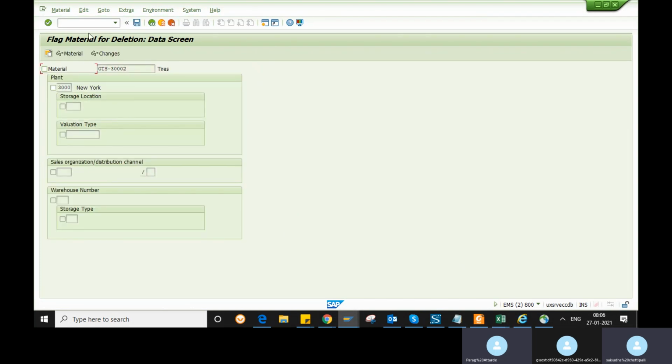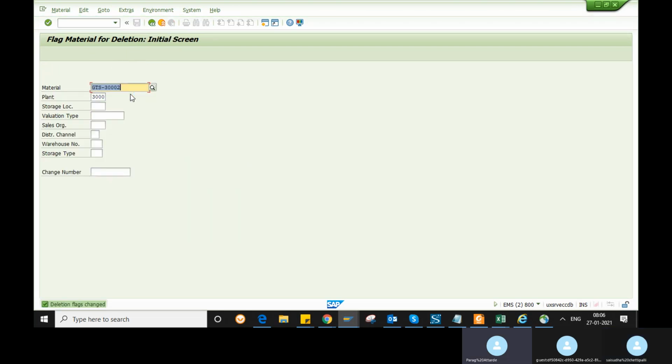So if you want to flag this material for deletion, you can select your plant. Actually, this material is in plant 3000. If you want to save it, you can save. So I put a deletion indicator for this material.